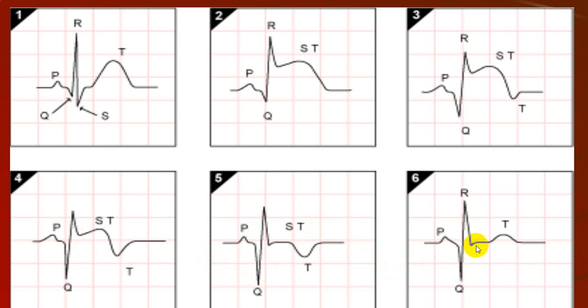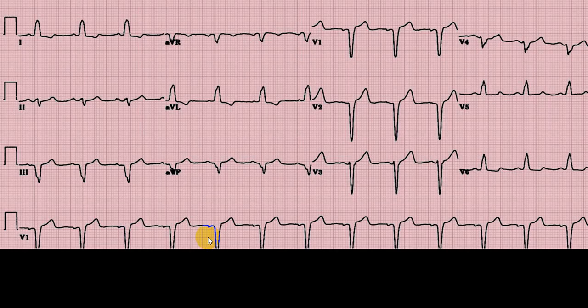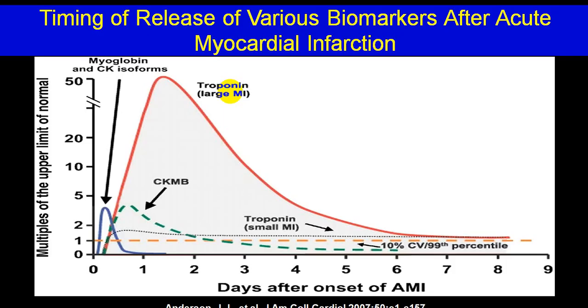When ST segment becomes isoelectric, T wave becomes upright, and there is persistence of a pathological Q wave, we'll call this an old infarct. This is acute infarct. And when there is a tall T wave, we call it the hyperacute stage, early stage. You can see here there is an appearance of left bundle branch block. If there is an appearance of a new LBBB, you should suspect acute MI. And if this is associated with elevation of troponin, it is in favor of acute MI.